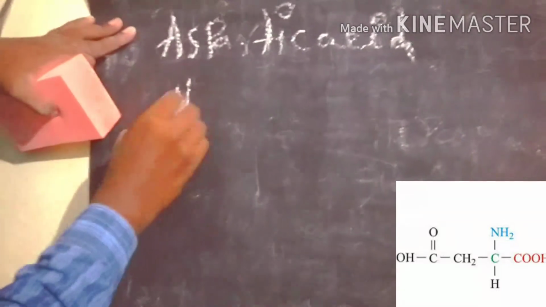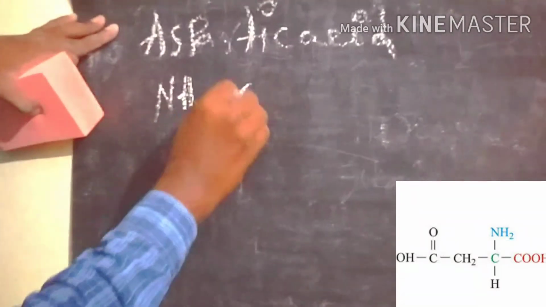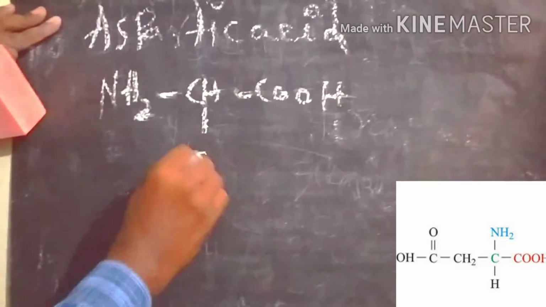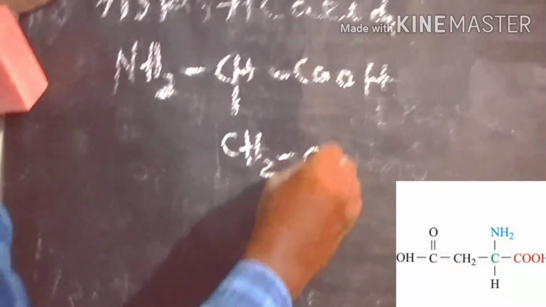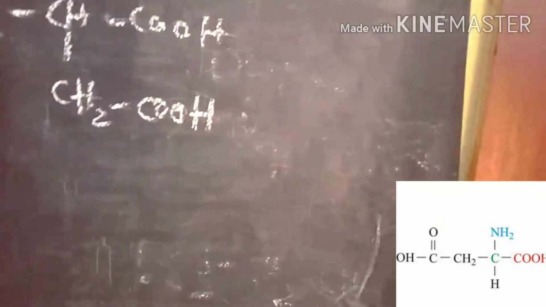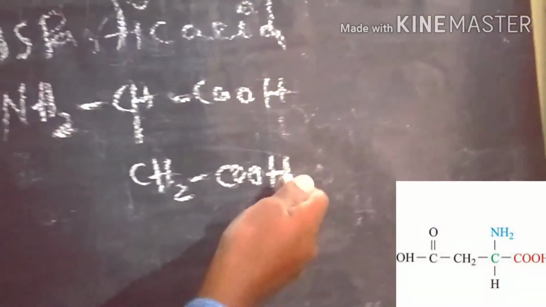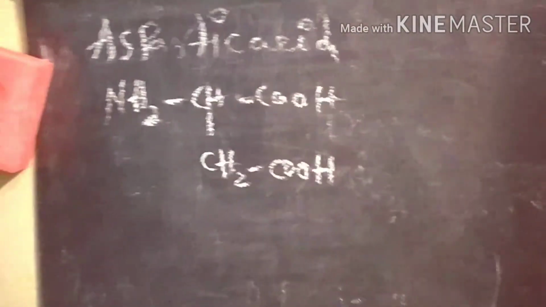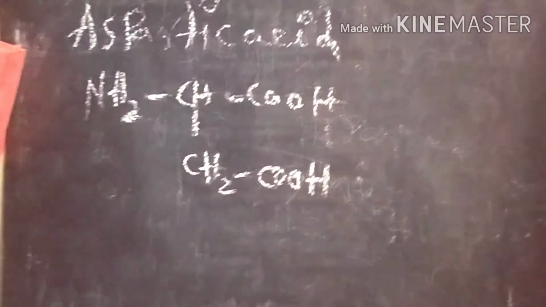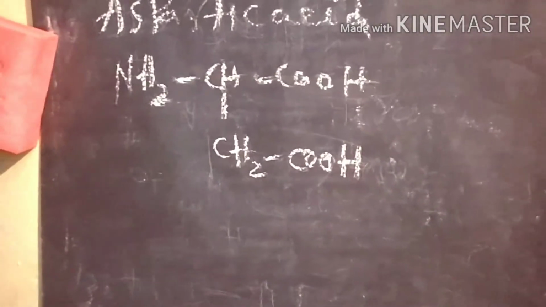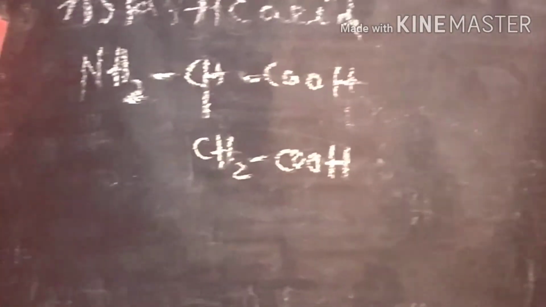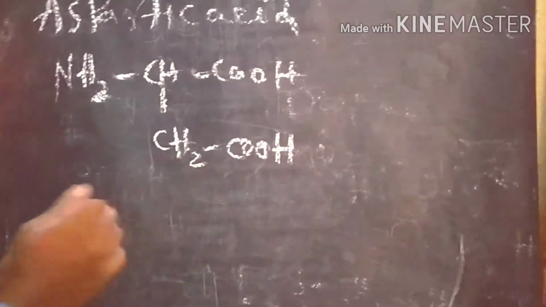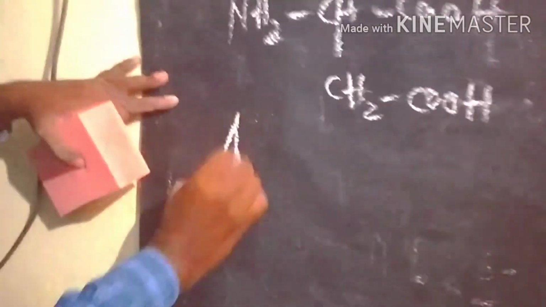First of all we can write the simple structure of an amino acid, NH2, CH and COOH. Here we have the R group, substituted by another acid group. So we have two acid groups, that's why we call it aspartic acid. It acts as an acidic amino acid. We already discussed the acidic amino acid and basic amino acid. If the carboxylic acid groups are more, that is considered an acidic amino acid. The next one, asparagine.